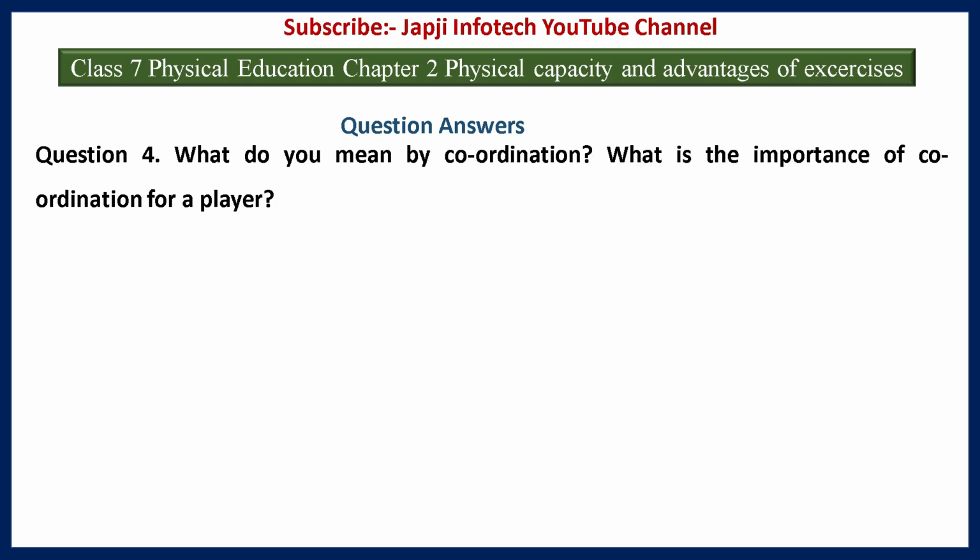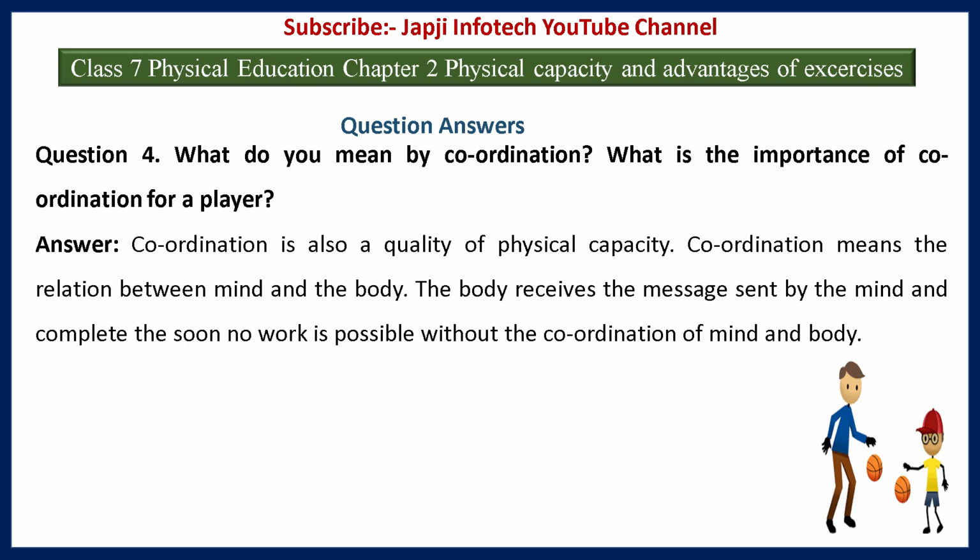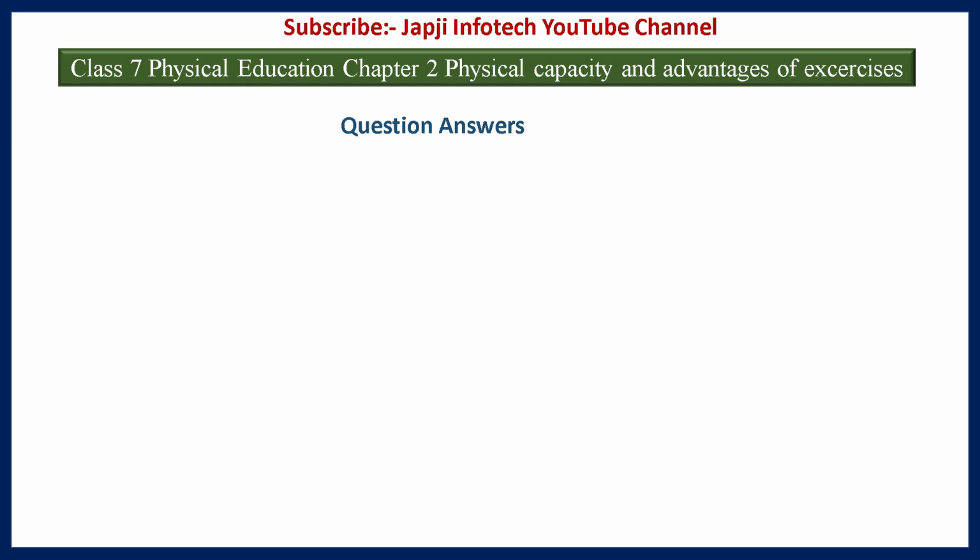others. Fourth question is, what do you mean by coordination? What is the importance of coordination for a player? And the answer is, coordination is also a quality of physical capacity. Coordination means the relation between mind and the body. The body receives the message sent by the mind and completes the work. No work is possible without the coordination of mind and body.